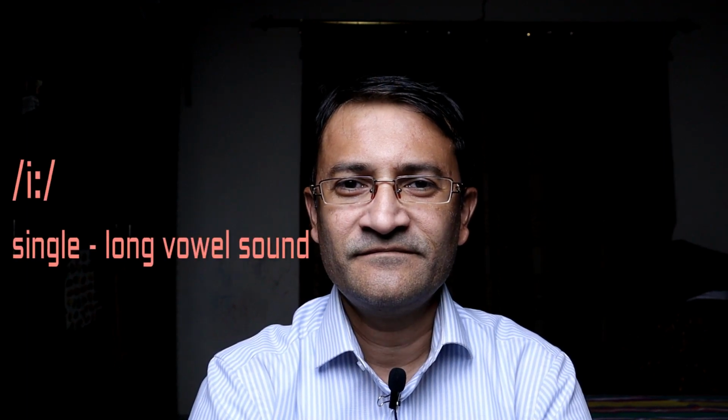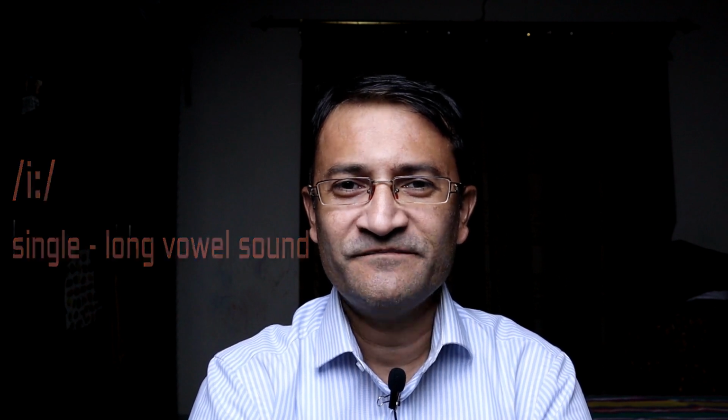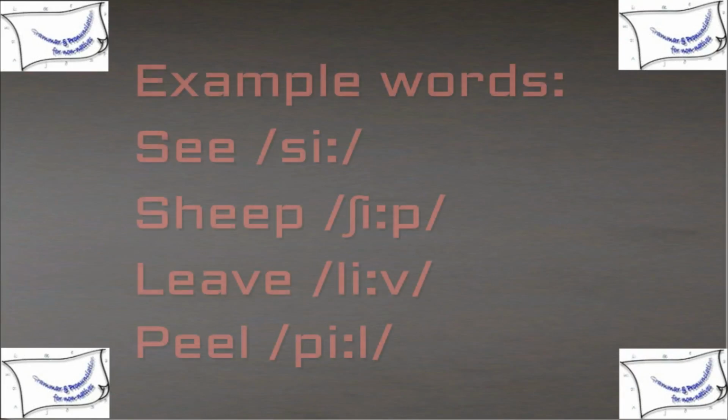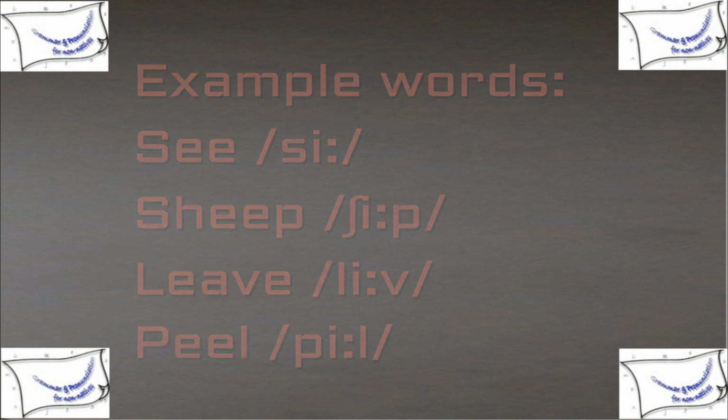E. E is a single and long vowel sound. The mouth is narrow open. The tongue position is in the front side of the mouth. The example words are see, sheep, leave, peel.